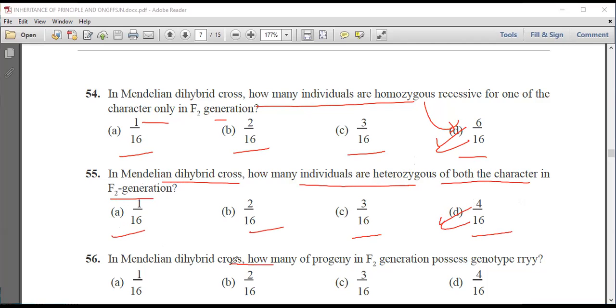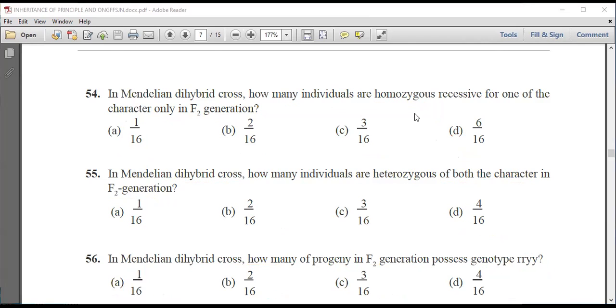In Mendelian dihybrid cross, how many progeny in F2 generation possess genotype small r, small r, small y and small y? 1/16, 2/16, 3/16 or 4/16. We know the first, that is 1/16, is the right answer.